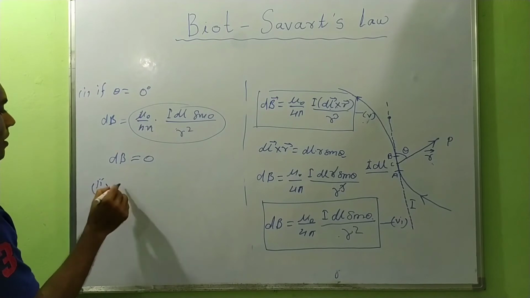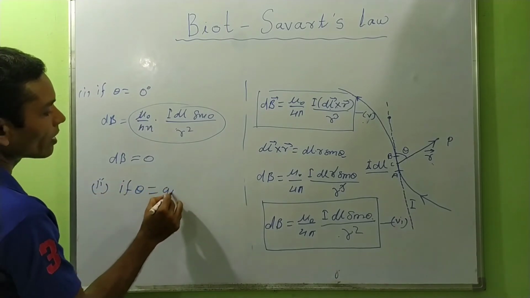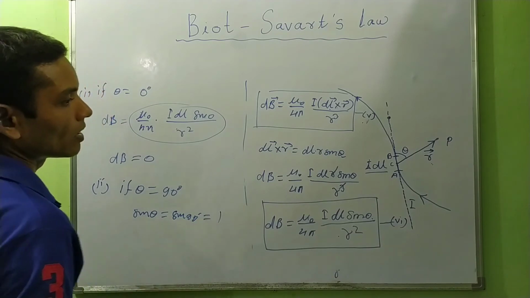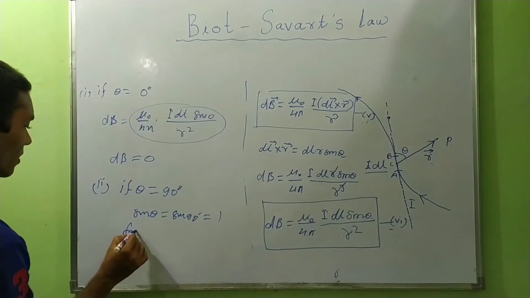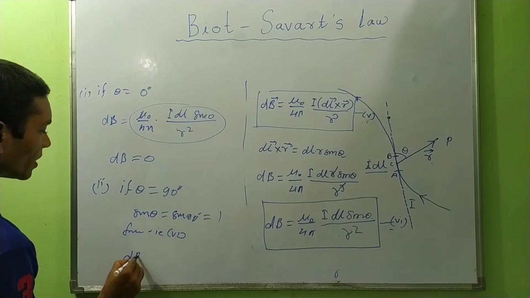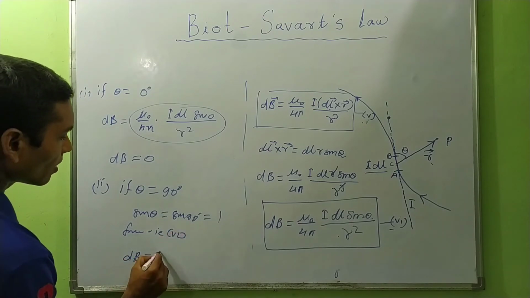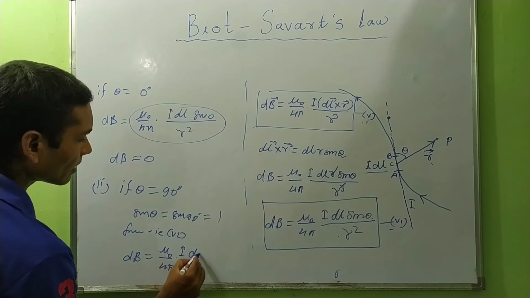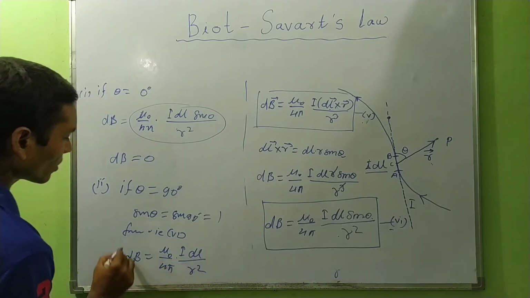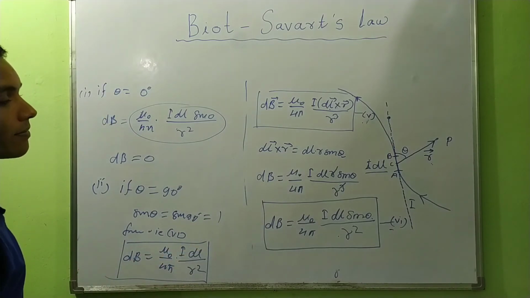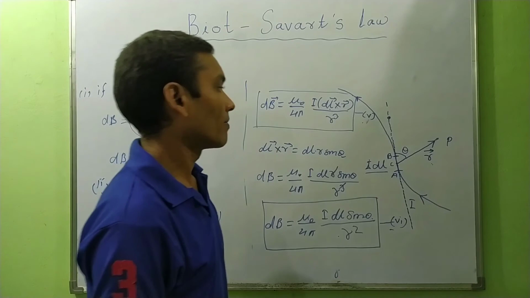Second case, if theta equal to 90 degree, sine 90 is equal to 1. So from this equation, from equation 6, dB will be equal to mu naught upon 4 pi, I dl upon r square. That is maximum.